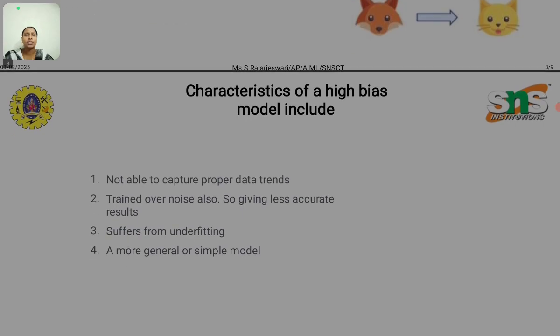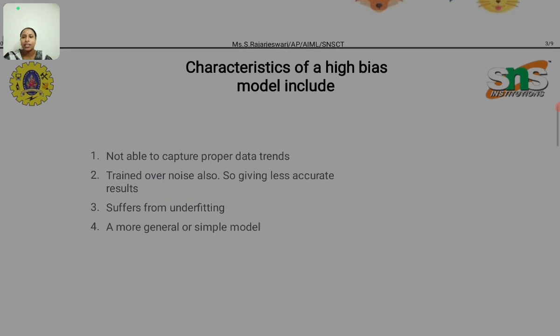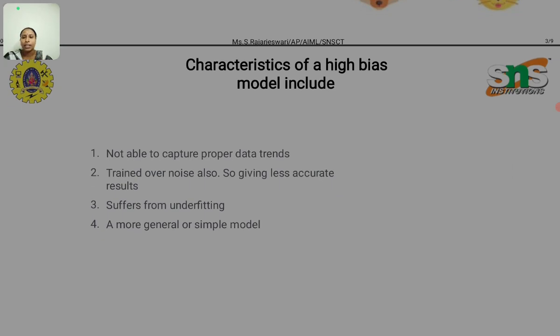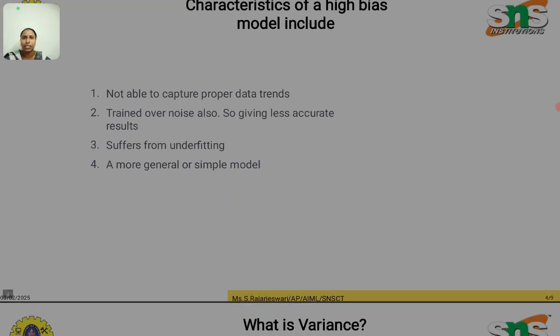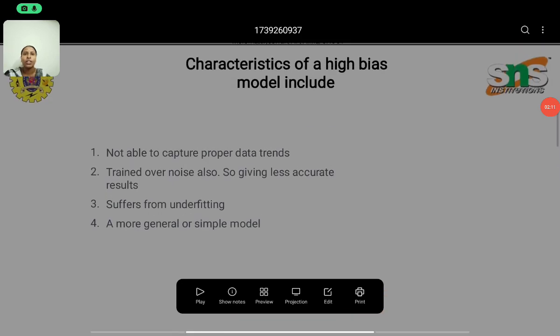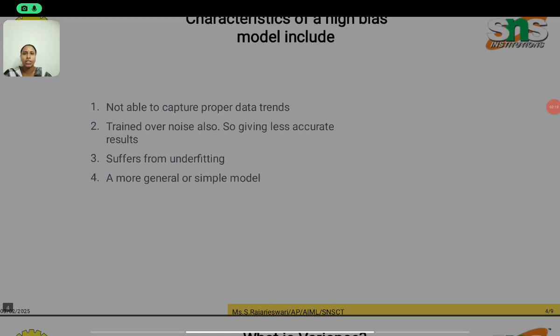The characteristics of a high bias model include: not able to capture proper data trends, trained over noise also, giving less accurate results, suffers from underfitting, and is a more general or simple model.